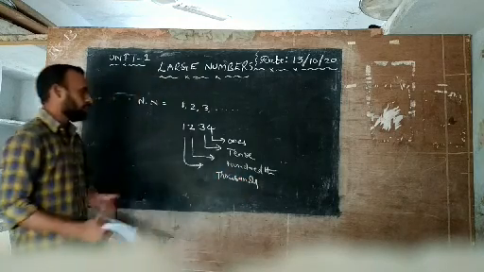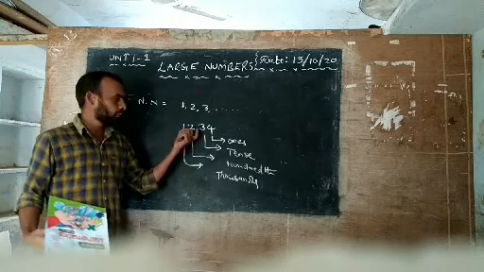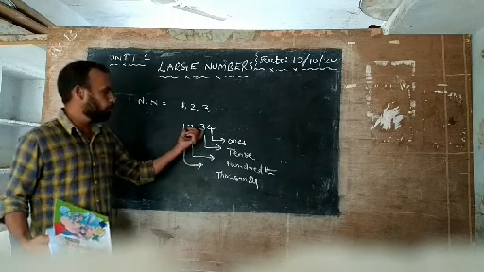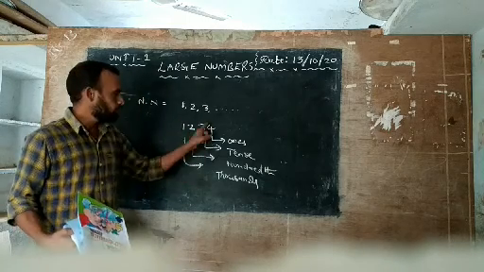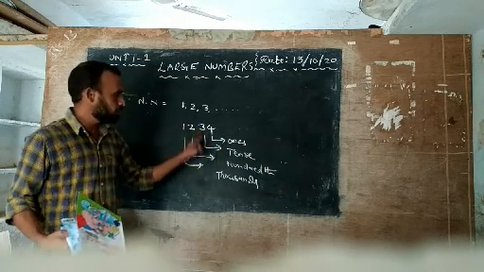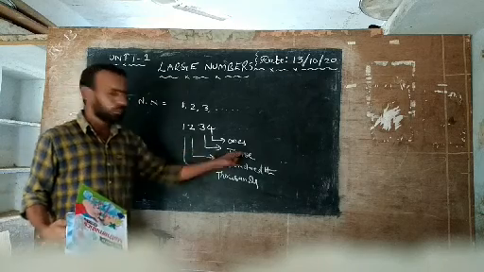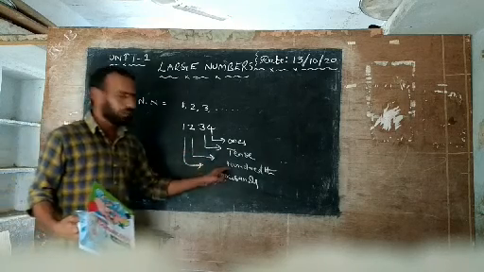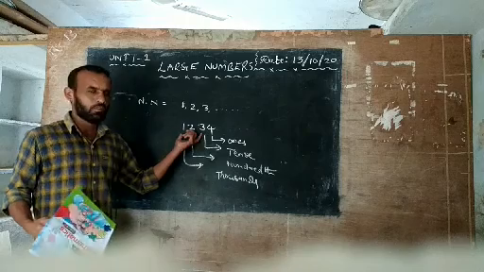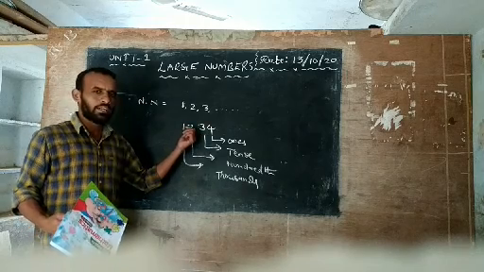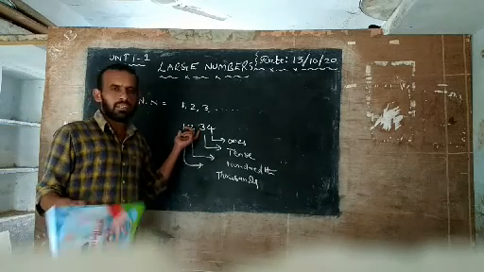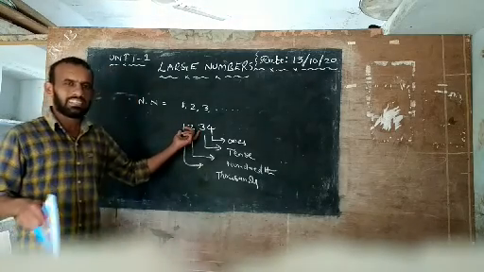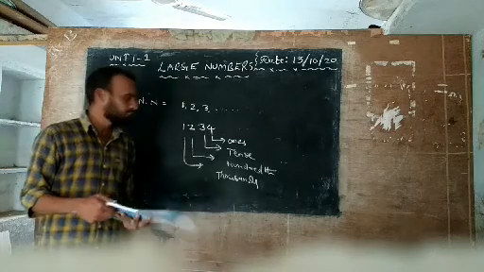So this is one number. Here the given number has 4 digits. For these 4 digits we discuss place values. This is the ones place, this is the tens place, this is the hundreds place, this is the thousands place. Now this number's name is 1234. Numbers like these we discussed in earlier classes, like third class.